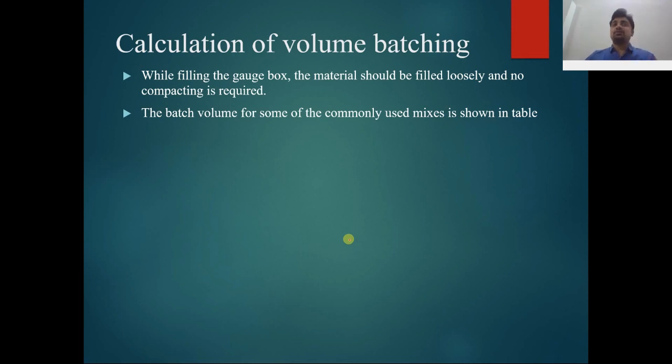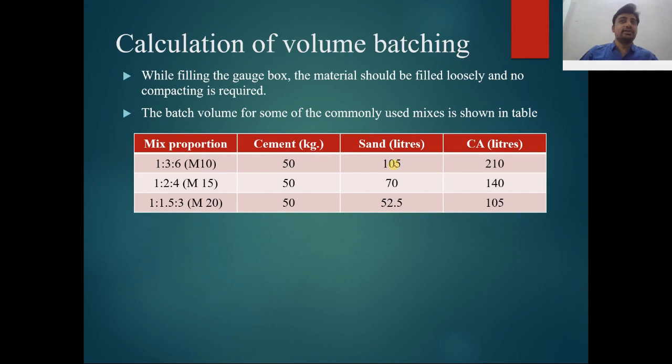Next, batch volume. For some commonly used mixes shown in the table, I have taken three different types of mix. First one is M10. M10 means, I repeat, this grade: you will get a compressive strength of concrete of minimum 10 Newton per mm square at the end of 28 days.